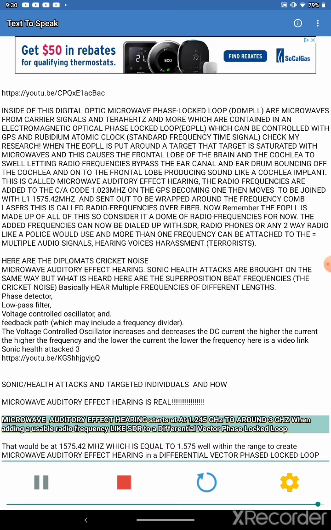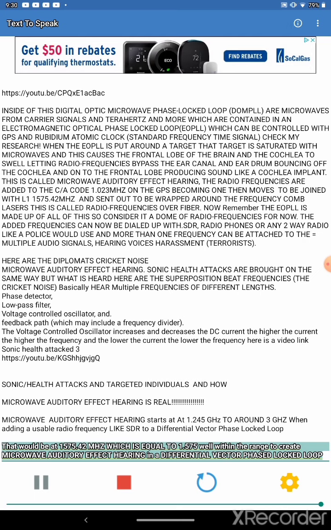Microwave auditory effect hearing starts at 1.245 GHz to around 3 GHz when adding a usable radio frequency like SDR to a differential vector phase locked loop. That would be at 1575.42 MHz, which is equal to 1.575, well within the range to create microwave auditory effect hearing in a differential vector phase locked loop.